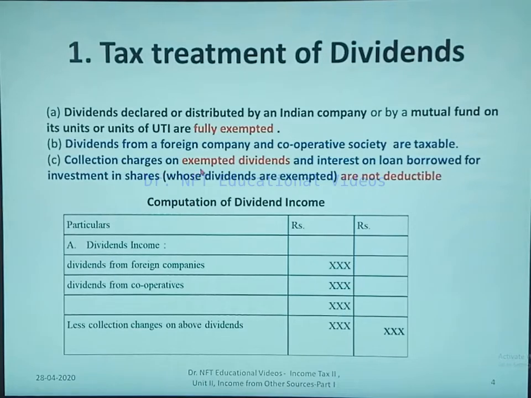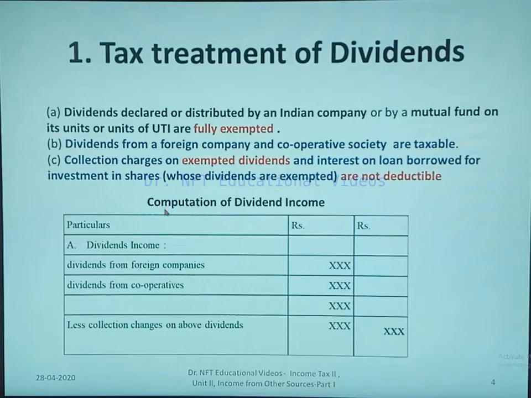Collection charges on exempted dividends, and interest on loan borrowed for investment in shares whose dividends are exempted, are not deductible. If collection charges are given for any dividend of an Indian company, then it is totally exempted, and you need not deduct it from the dividend. If it is given for a foreign company, you have to deduct the collection charges.